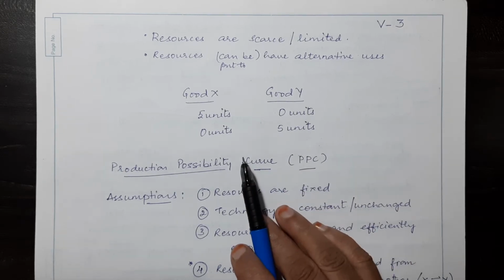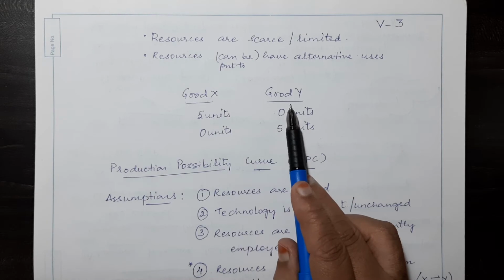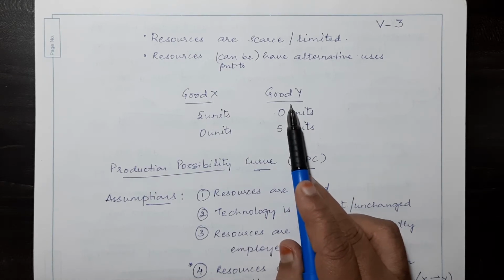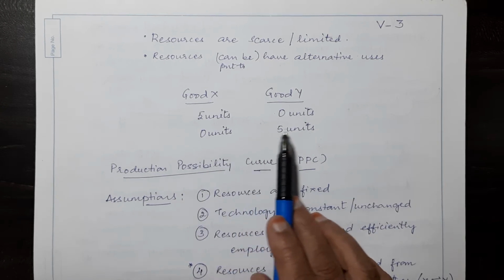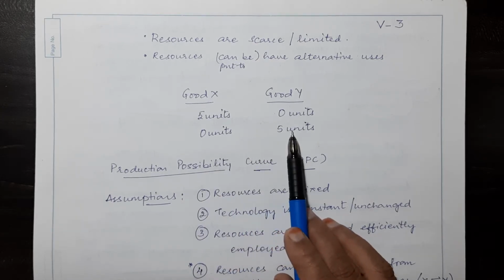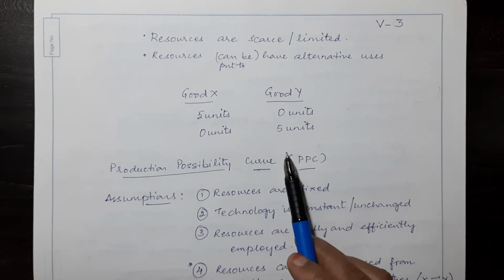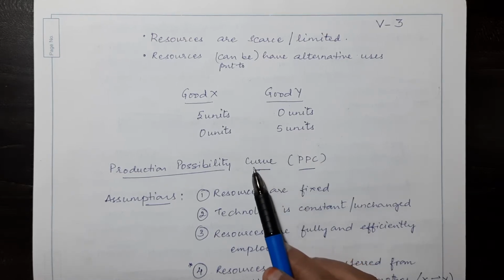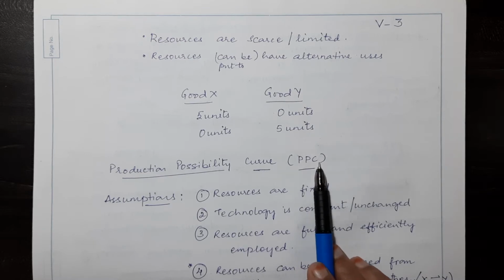Now what we are talking about is the production possibility. That means, is it possible to produce both good X and good Y with the given resources? Yes, we are talking about only the possibility. So we'll now look into some possibilities of production of units of goods, let us say 2 types of goods with the given resources. So why is it called production possibility curve? It is a combination of these goods. If you plot them on a graph, we will find that we get a curve, otherwise called PPC.